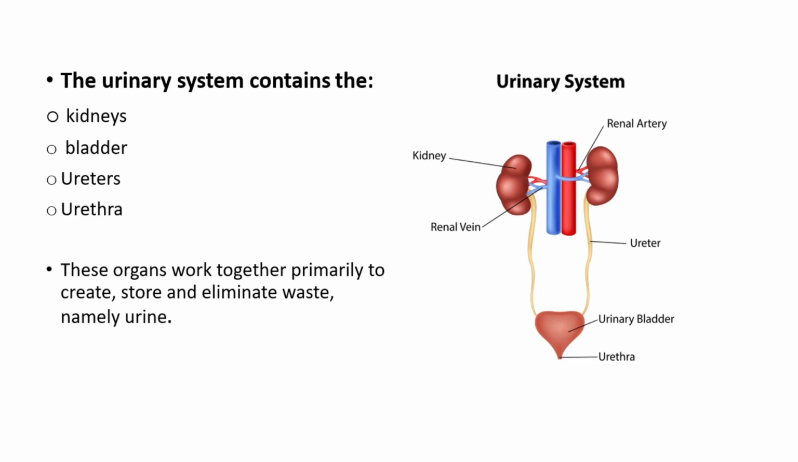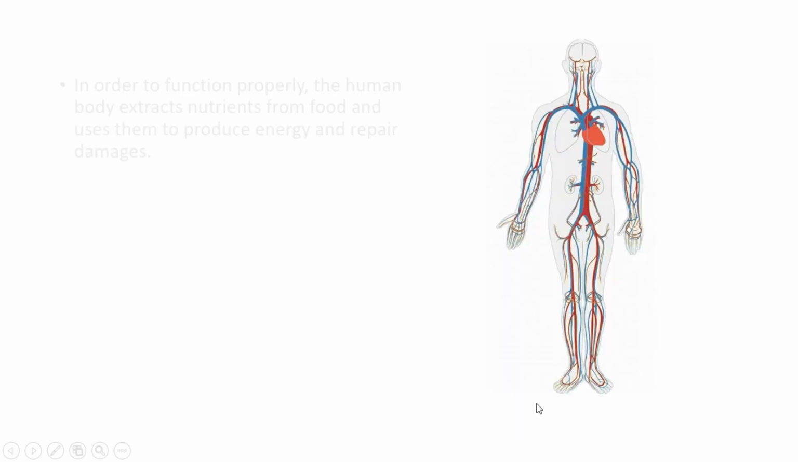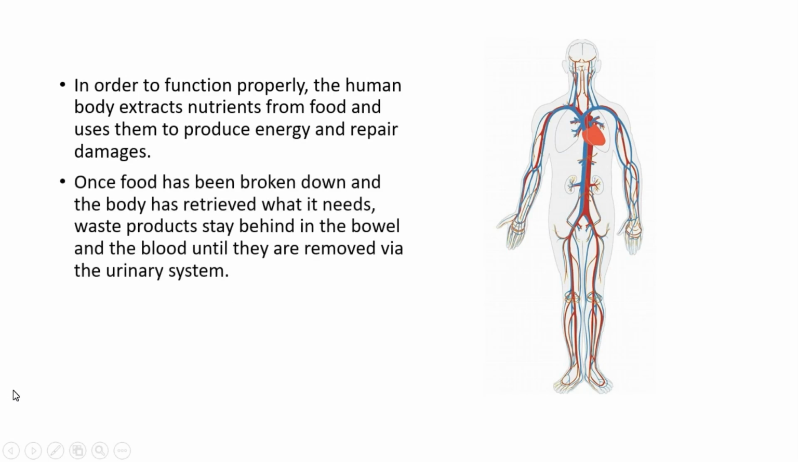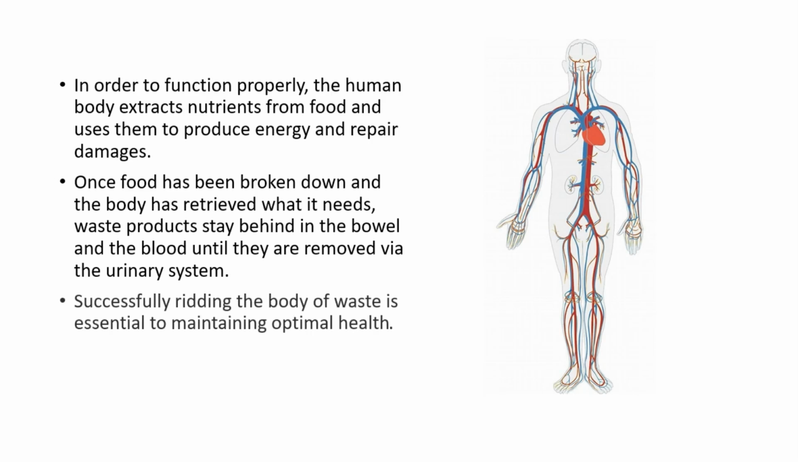that waste through the urethra. As we know, in order to function properly, the human body extracts nutrients from food and uses them to produce energy and repair damages. And once food has been broken down and the body has retrieved what it needs, waste products stay behind in the bowel and the blood until they are removed via the urinary system. So, successfully ridding the body of waste is essential to maintaining optimal health.